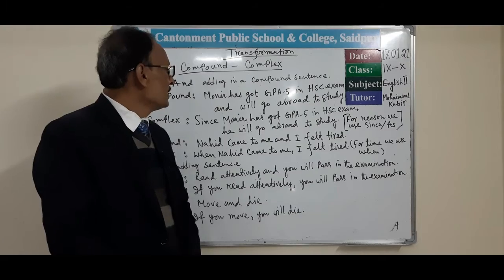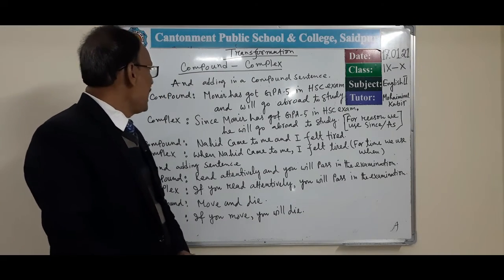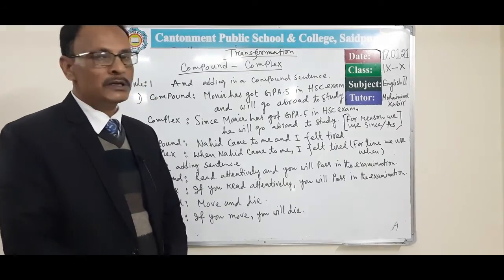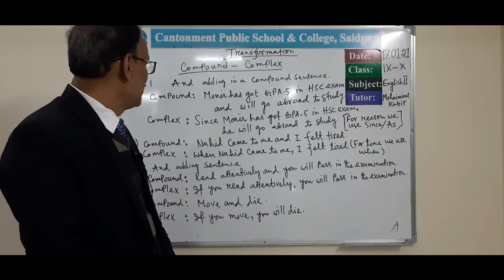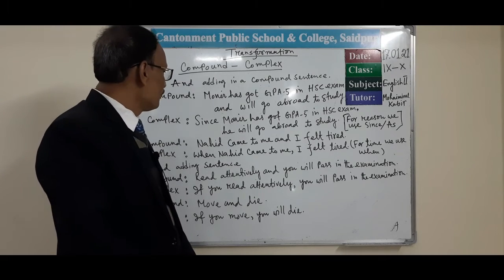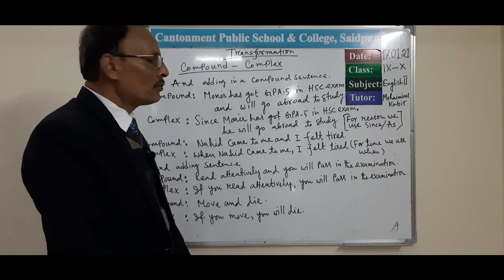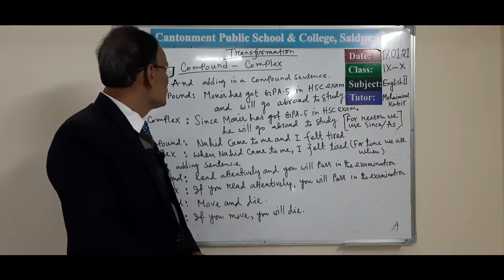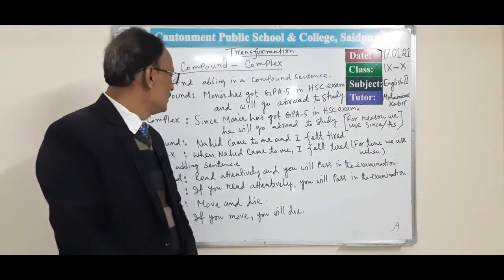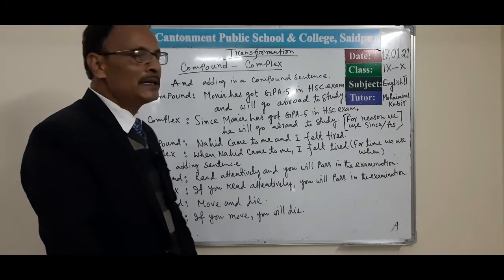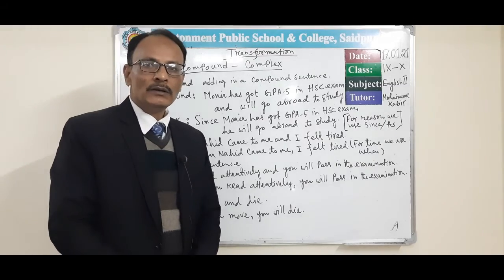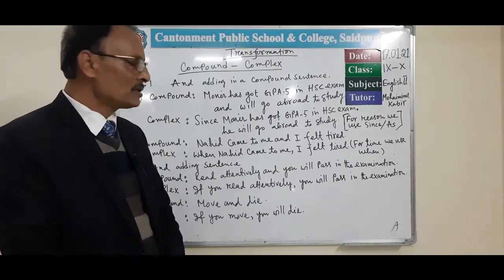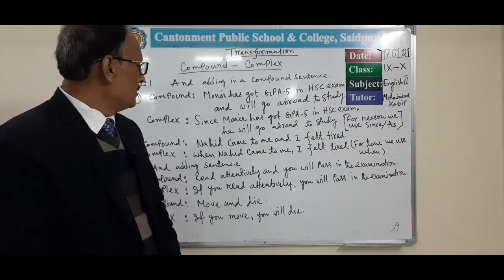Dear learners, if you get an and in a compound sentence, then what will you do to transform it into a complex sentence? If the sentence has one clause that is the cause for another clause, then we normally use since or as. And if one clause mentions the time of another clause, then we normally use when. Dear learners,